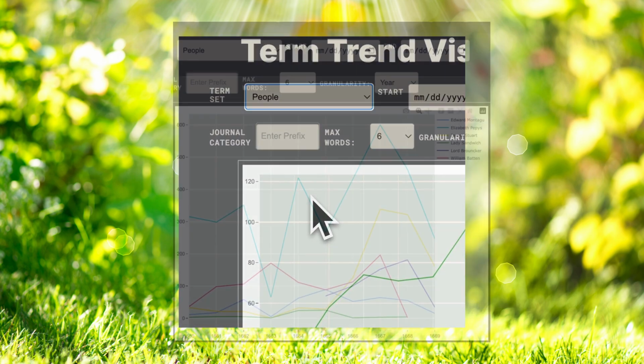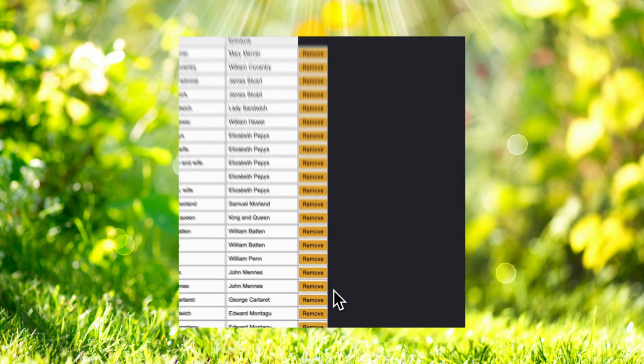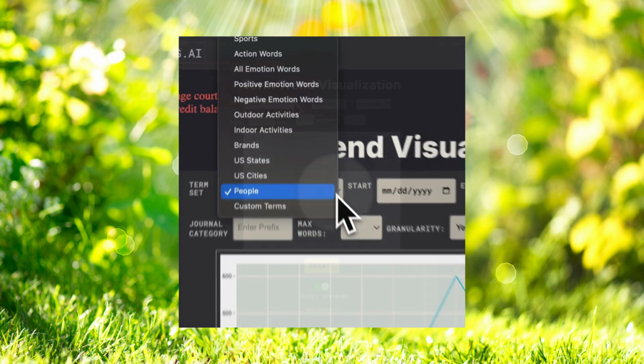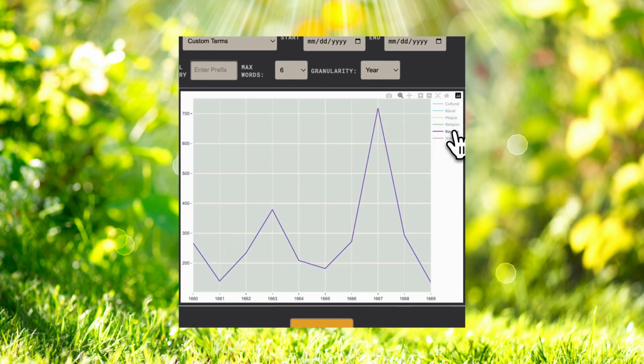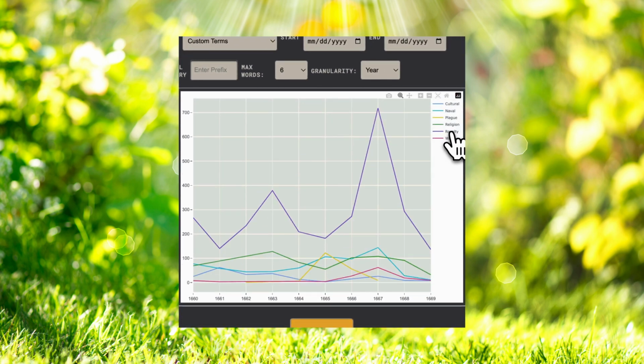See how often you mention certain people by tracking a custom set of names that you define. Create custom term sets to track specific words or phrases over time.